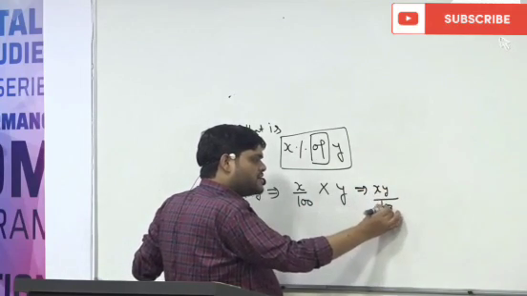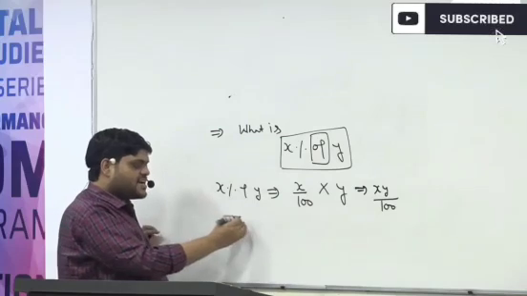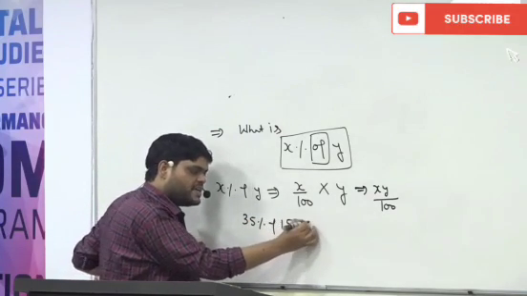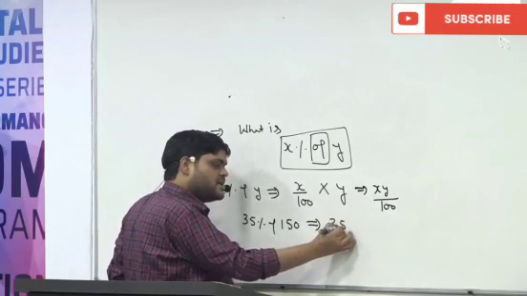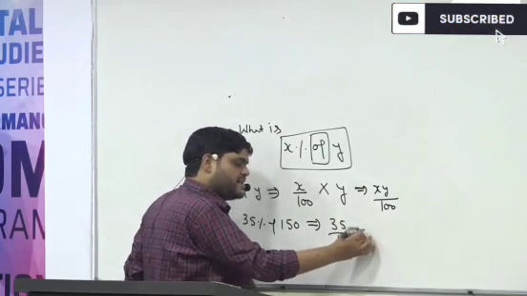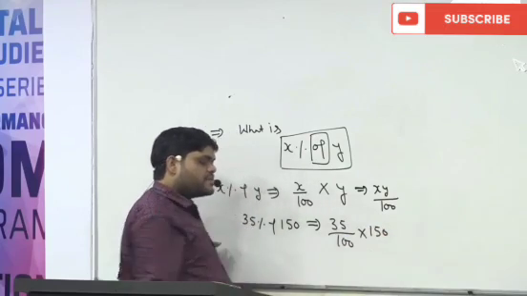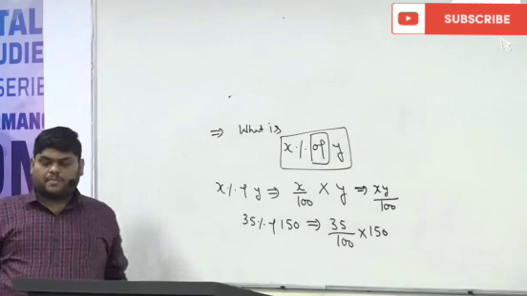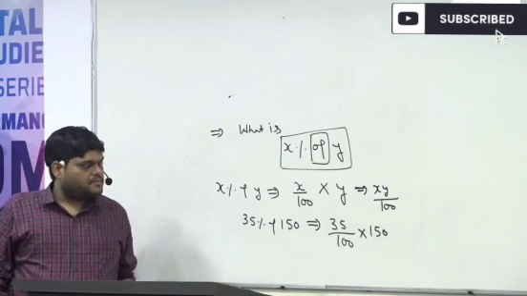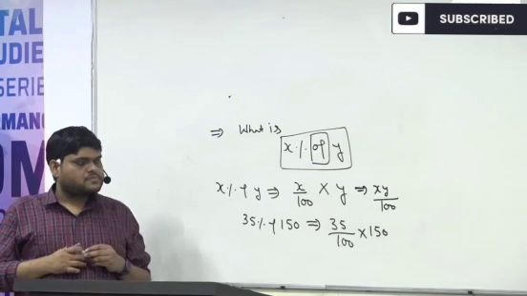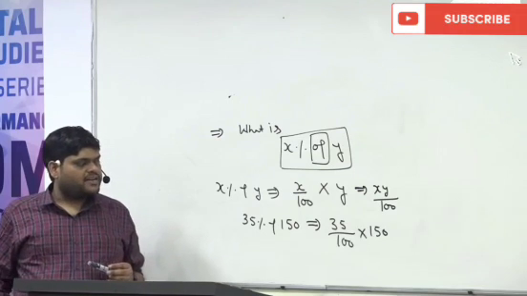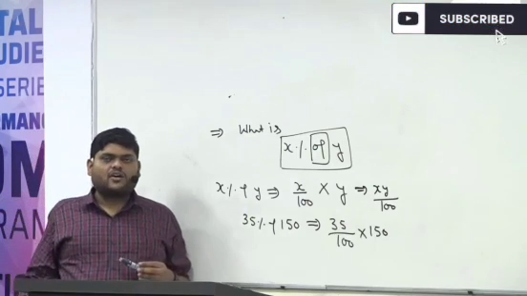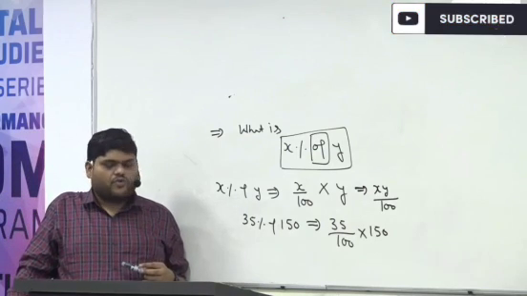XY upon 100. Whenever they are asking, suppose 35% of 150, the simple meaning is 35 upon 100 multiplied by 150. This is the meaning of 35% of 150.